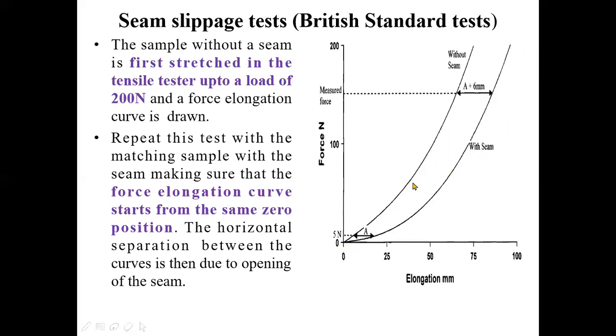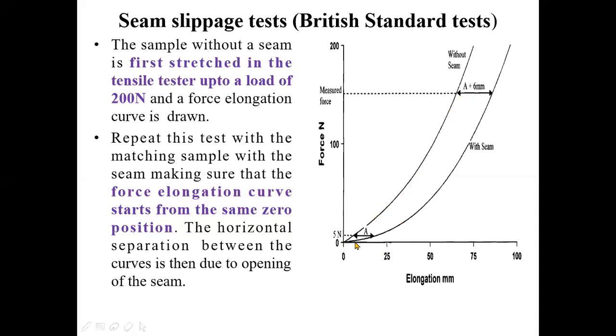You can easily understand from this that for a given load, elongation is more in the case of the fabric with seam. Why is it so? In the fabric without seam, the elongation is produced only because of the elongation of the fabric.